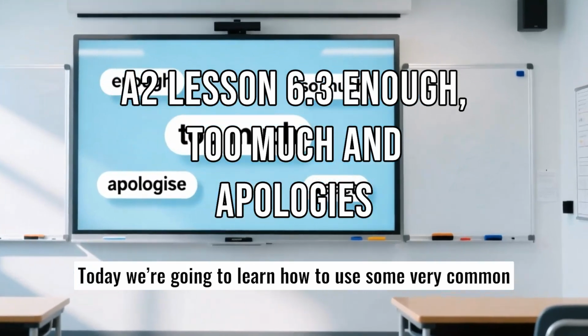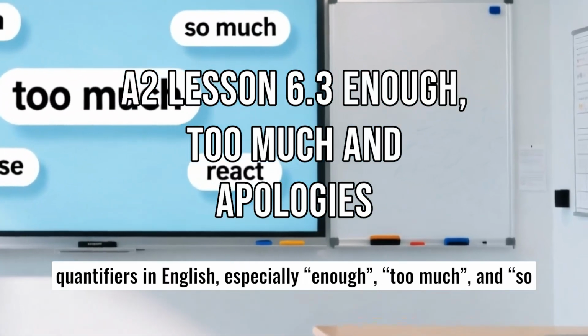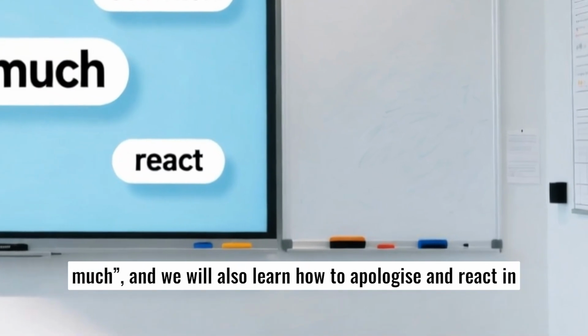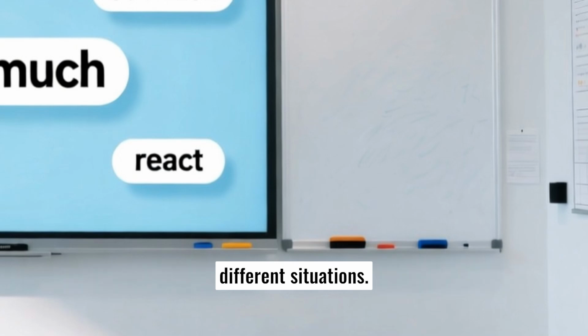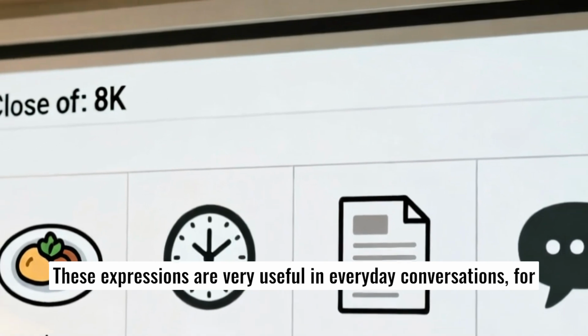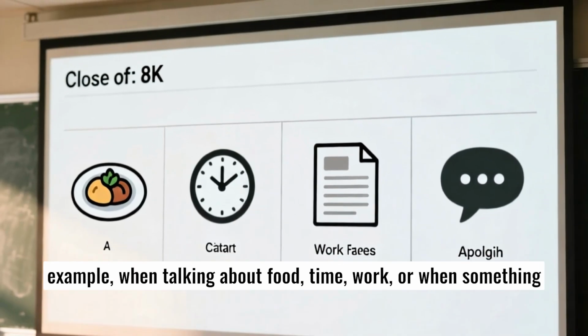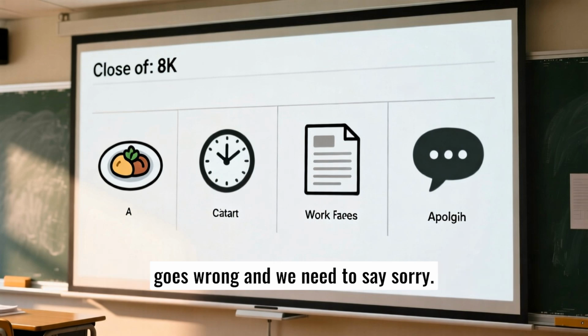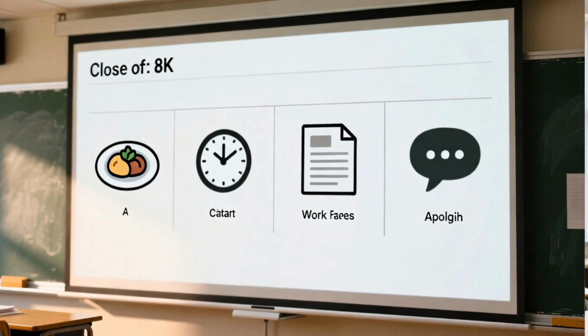Today we're going to learn how to use some very common quantifiers in English, especially enough, too much, and so much. And we will also learn how to apologize and react in different situations. These expressions are very useful in everyday conversations, for example, when talking about food, time, work, or when something goes wrong and we need to say sorry.